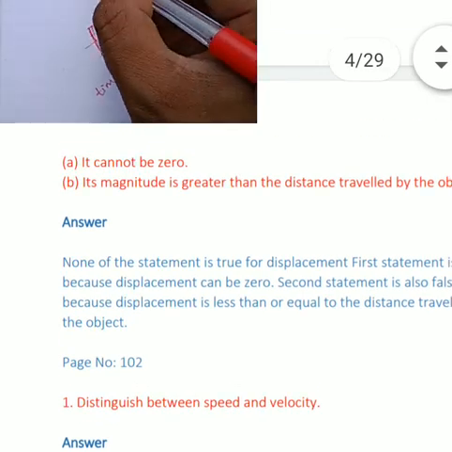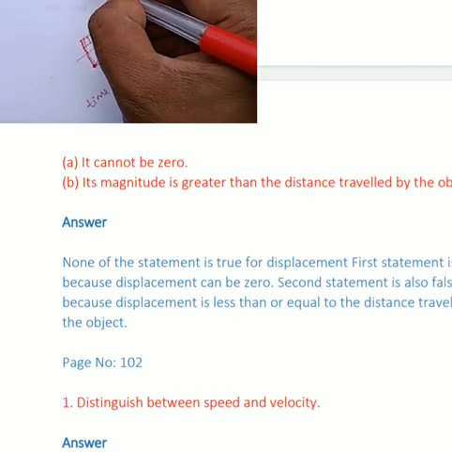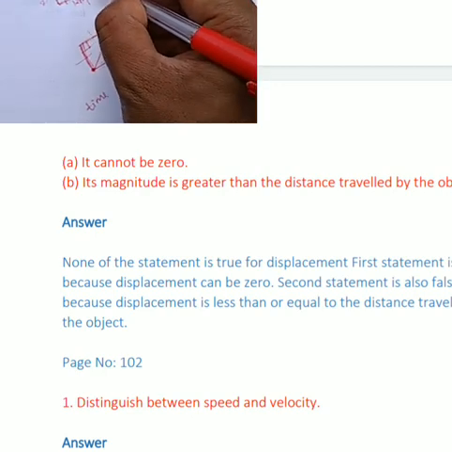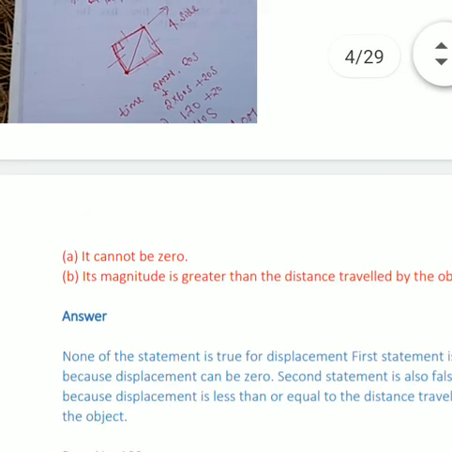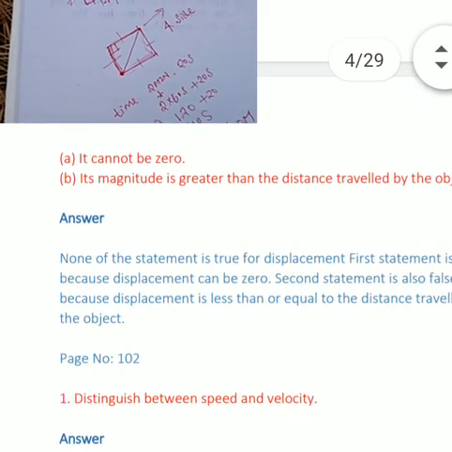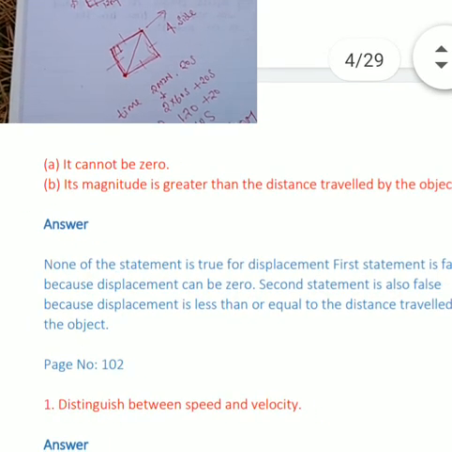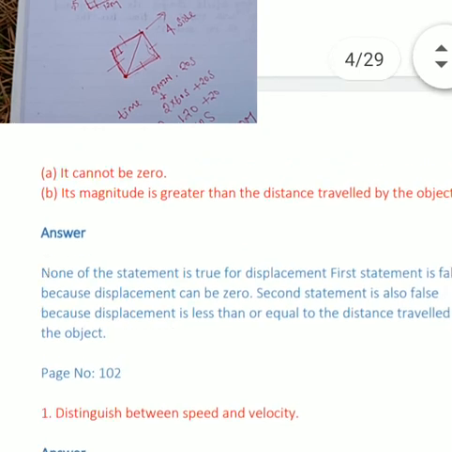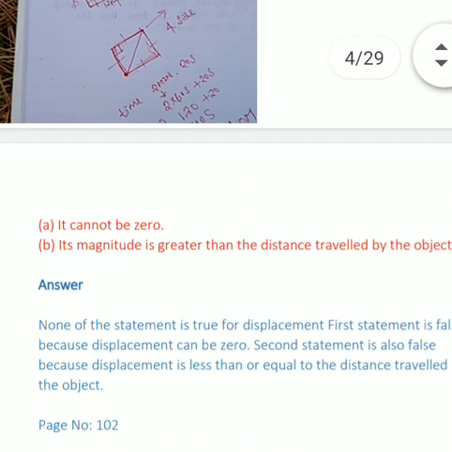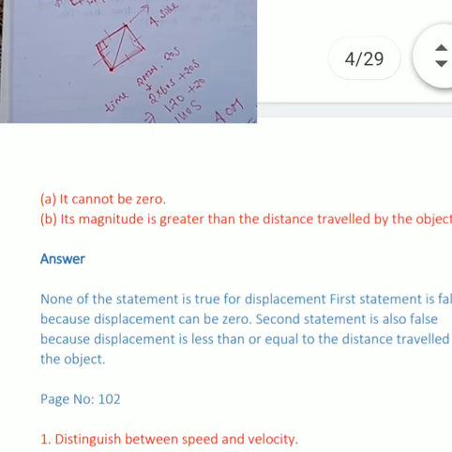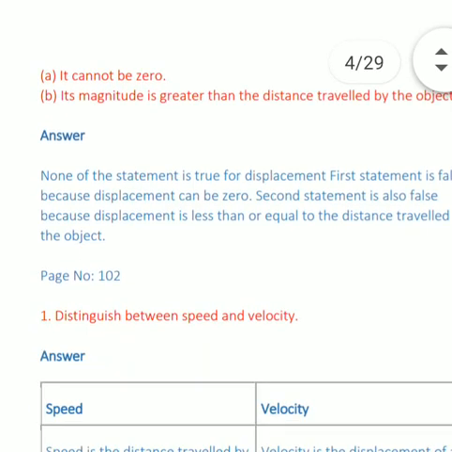For displacement, we take the shortest distance and calculate it by the Pythagoras theorem, which is 13 meter. So the distance is 17 meter but the displacement is 13 meter, which is smaller than the distance traveled. So this statement is wrong, because the magnitude of the displacement can be smaller than the distance traveled.